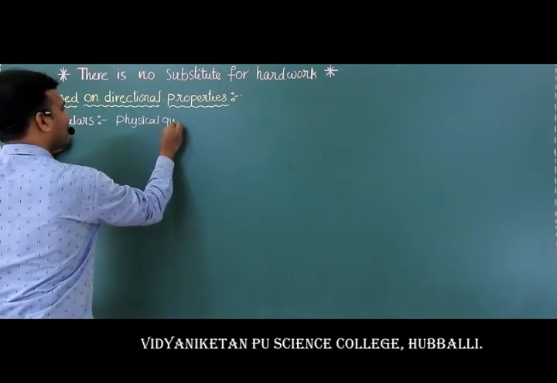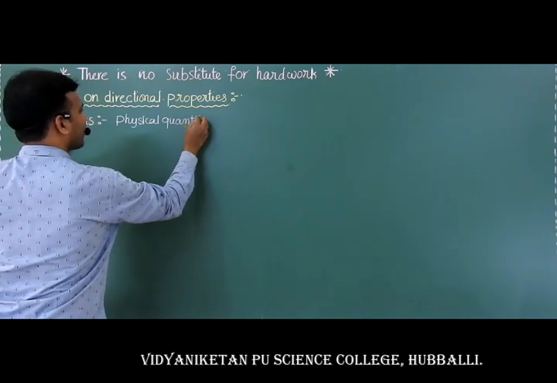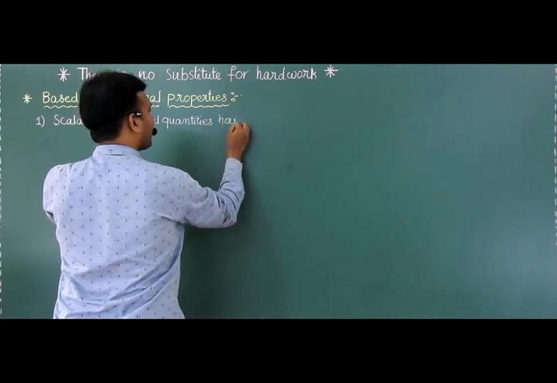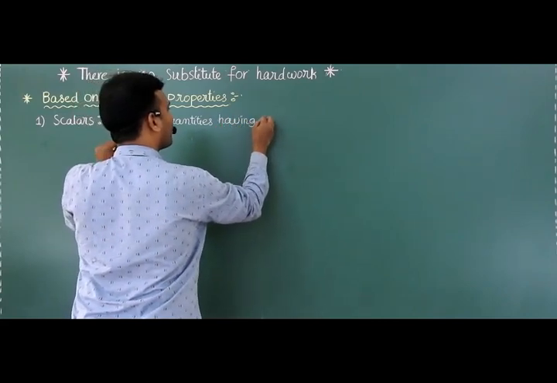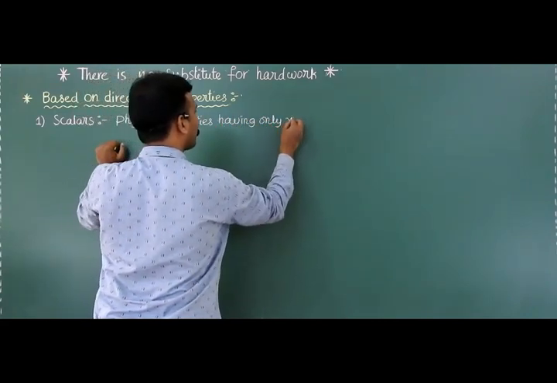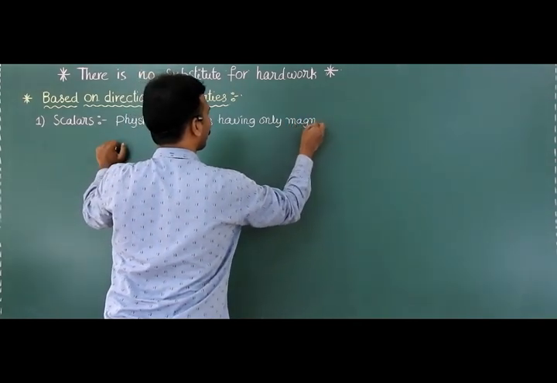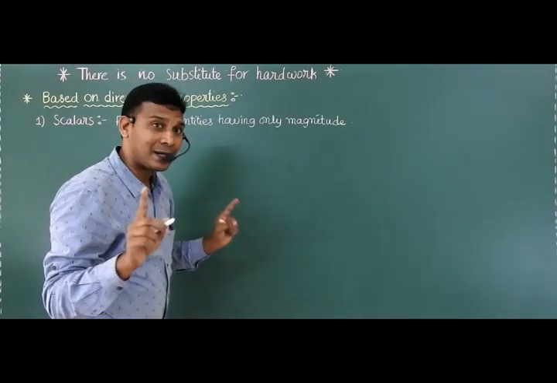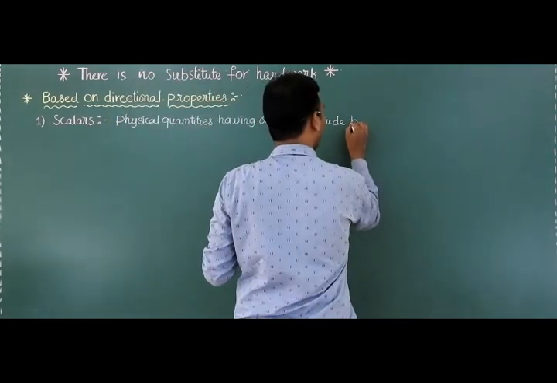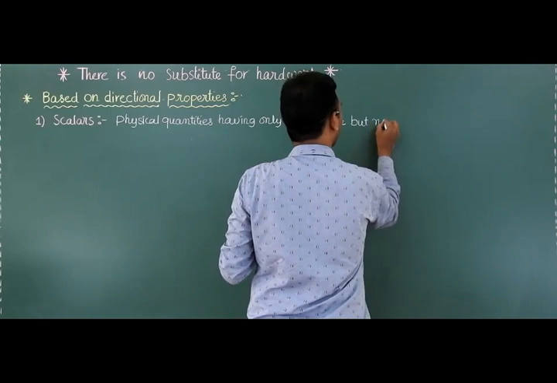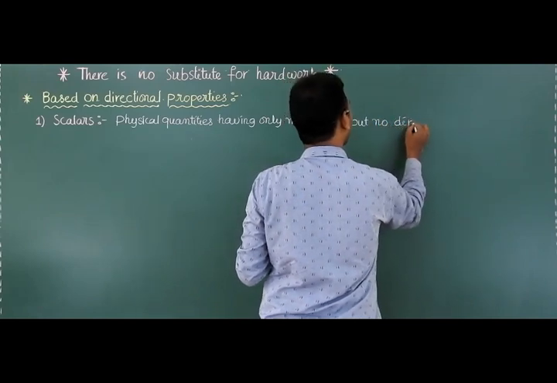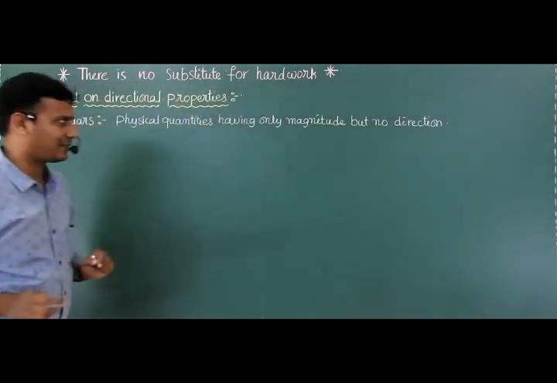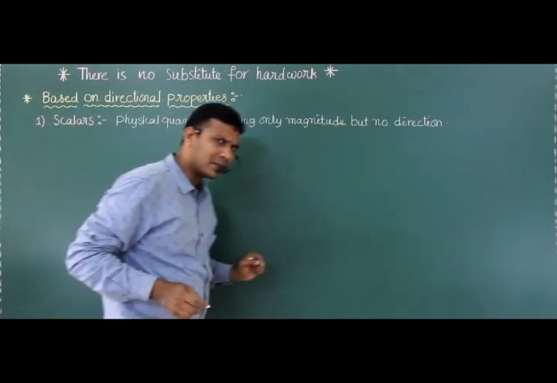Physical quantities having only magnitude but no specified direction are nothing but scalars. Clear?